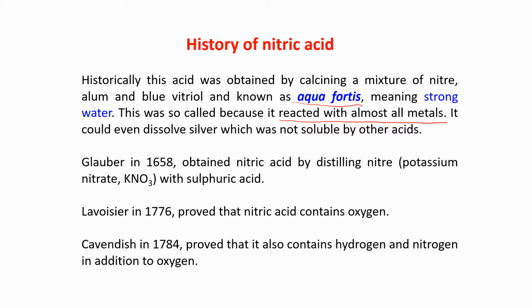Then in 1658, nitric acid was obtained by distilling niter, that is potassium nitrate KNO3, with sulfuric acid. This is the laboratory preparation also, which I'll come to afterwards in the following slides.